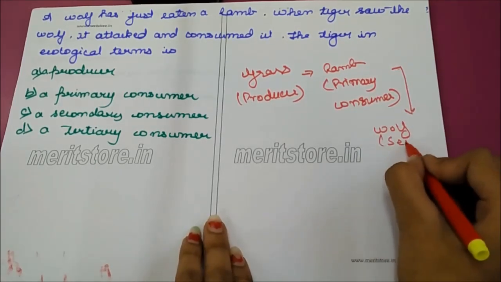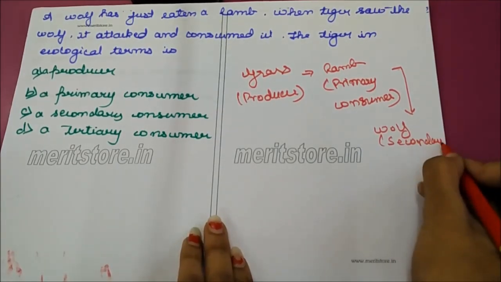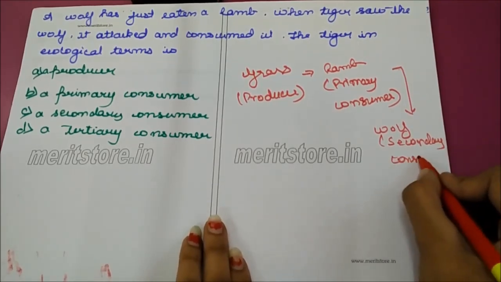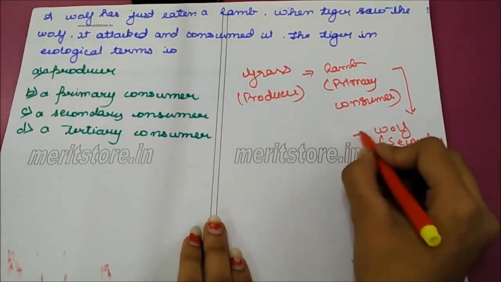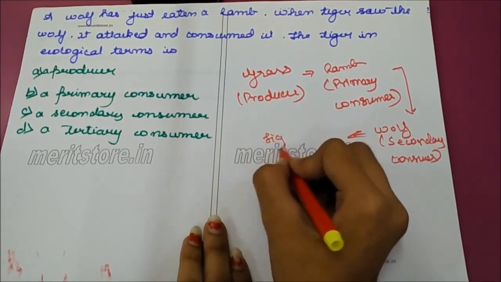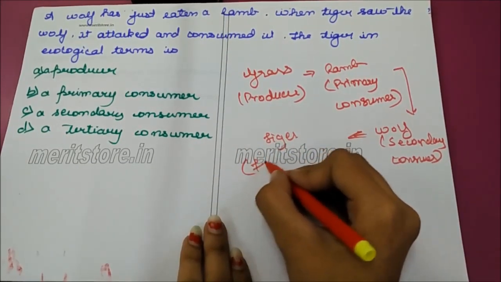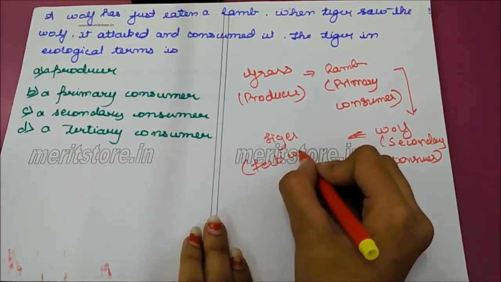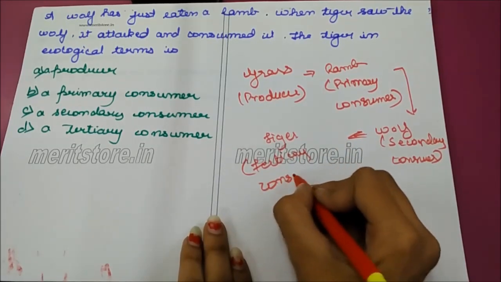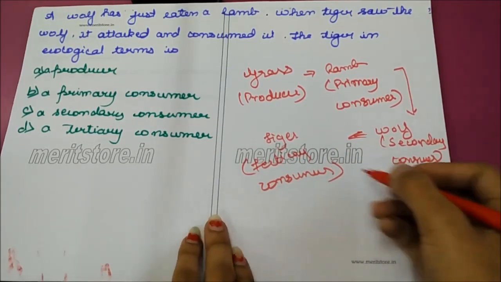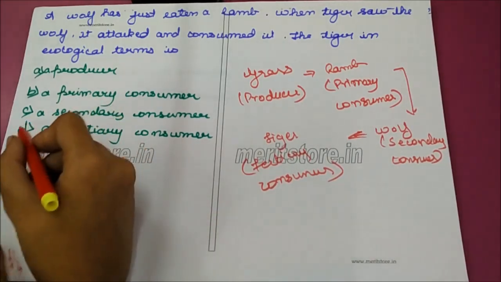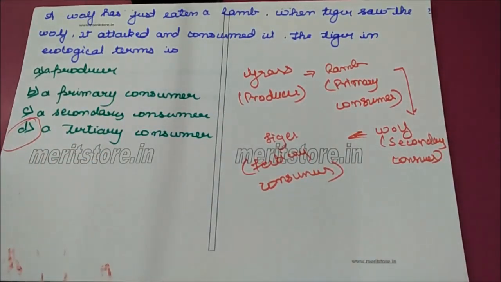Wolf is secondary consumer. Then tiger is a tertiary consumer. So the tiger is a tertiary consumer.